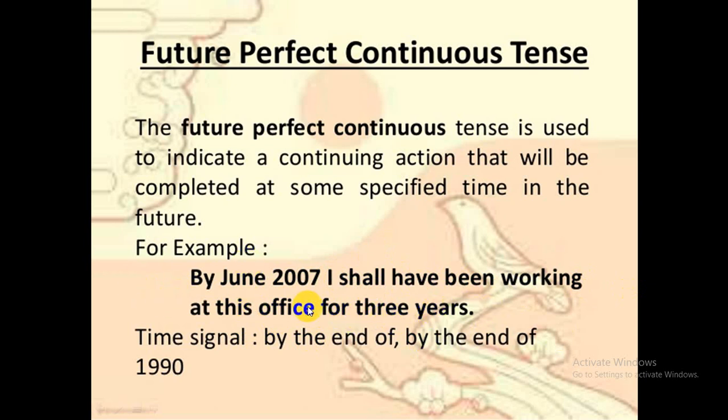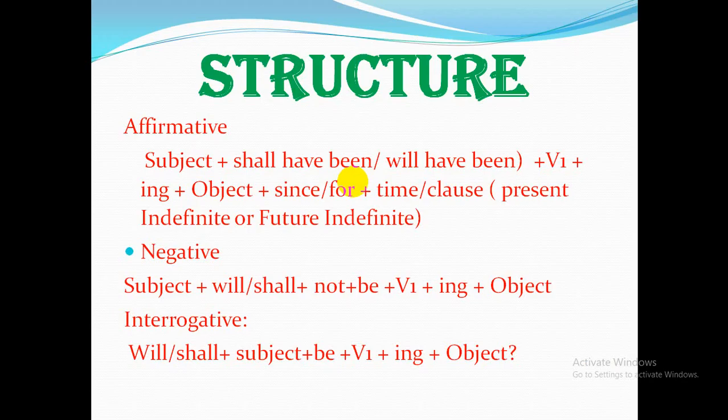Actually someone has mentioned this before 2007. Let's go to the structure. It will be much easier for you if you go through the structure. Now let's see. Subject plus shall have been, then will have been, then V1. It means the present form of the verb plus ing.